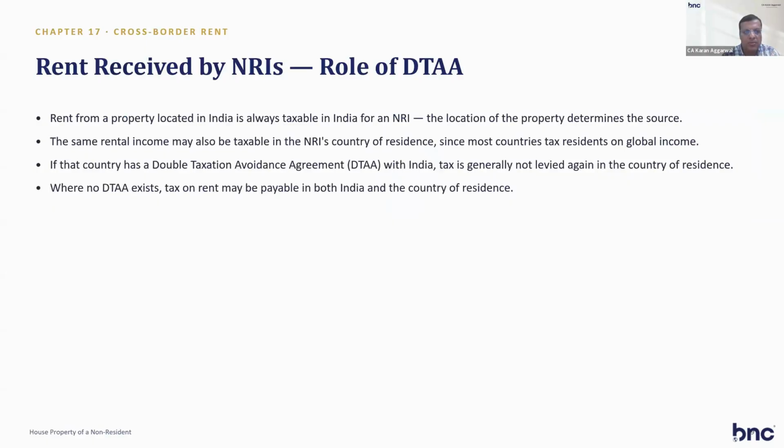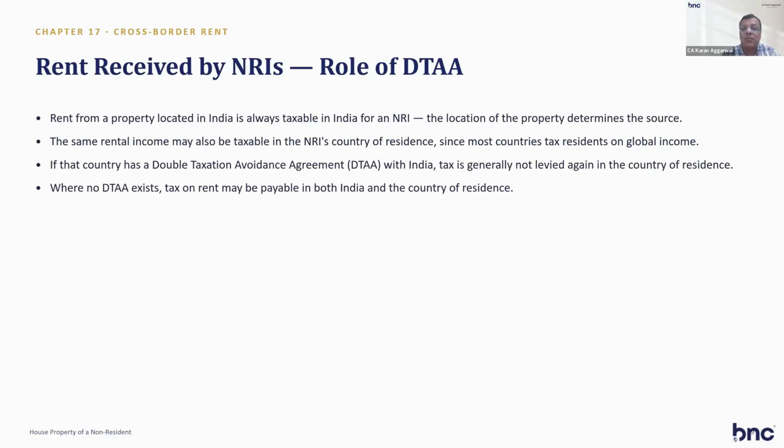So I can give you rent from a property located in India, always taxable in India for an NRI. The location of the property determines the source, which I told you earlier. The source is the property located in India. That is why it is taxable for a non-resident, because your property is located in India. So the source is in India, and income is deemed to arise in India. So you have to pay tax in India for that rental income from property situated in India.